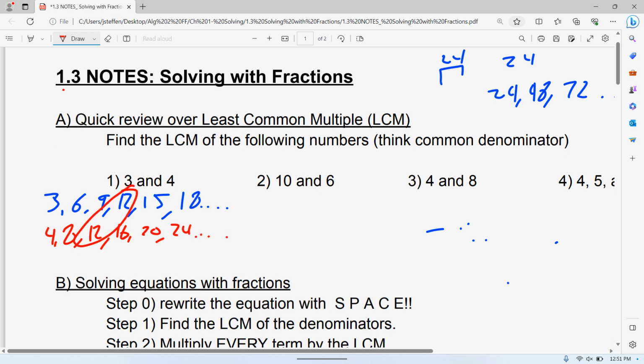Now, this one, it just so happened to be that 3 and 4, if you multiply them together, you get your least common multiple. That does not happen every time. It won't happen on the next one. I will tell you a little bit just to foreshadow. Technically speaking, when we go on to the other problems, you don't actually need the least common multiple. You just need one of the common multiples. So if you would have done number 2, 6 times 10 is 60, and use that on the problems coming up, you'll still get the right answer. You won't have to deal with bigger numbers than what we will. The least common multiple is 12 for that.